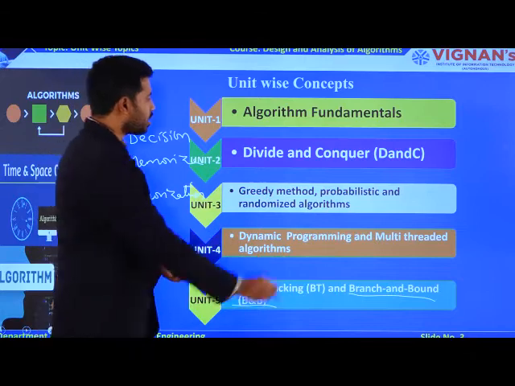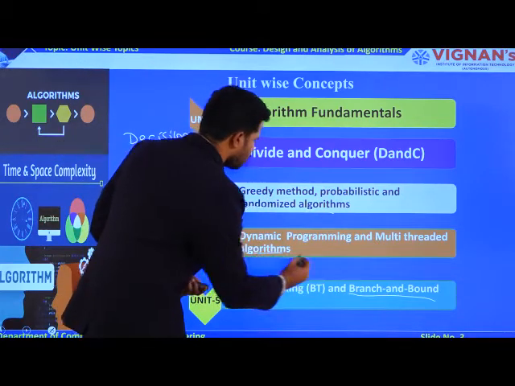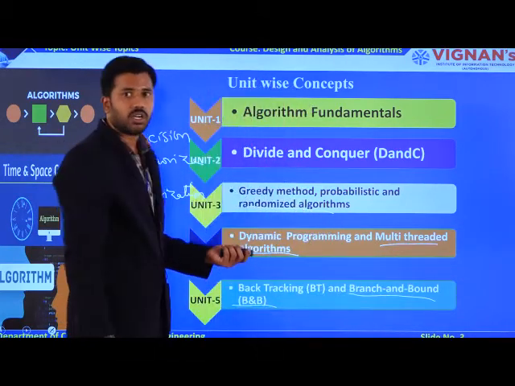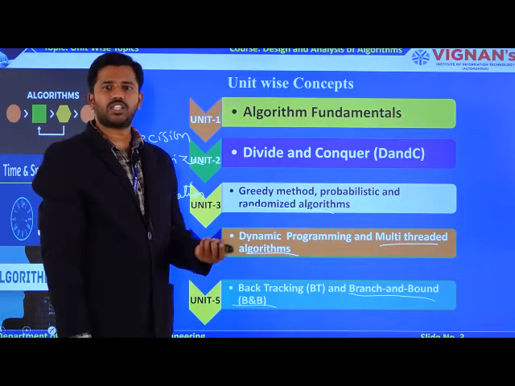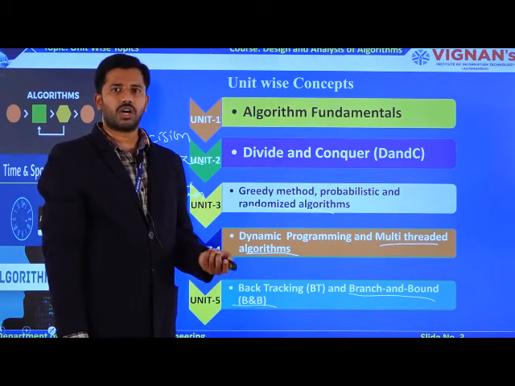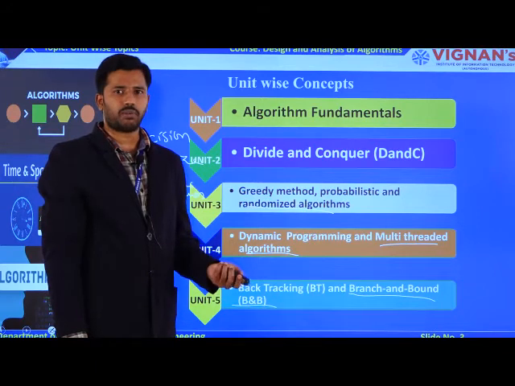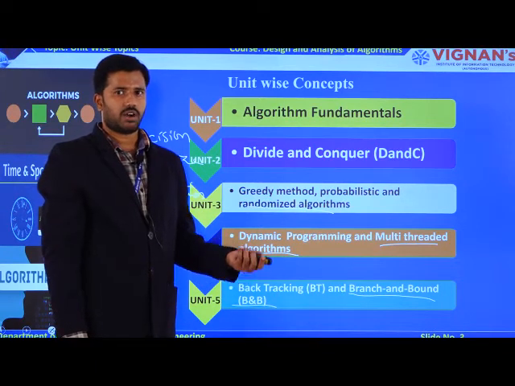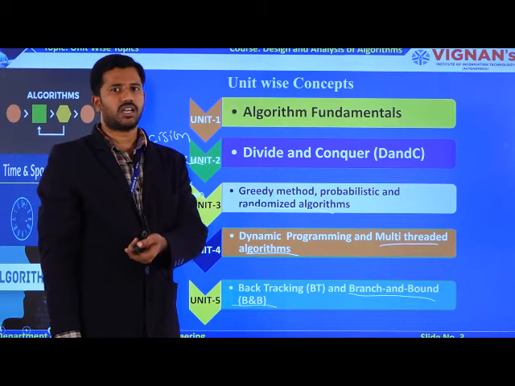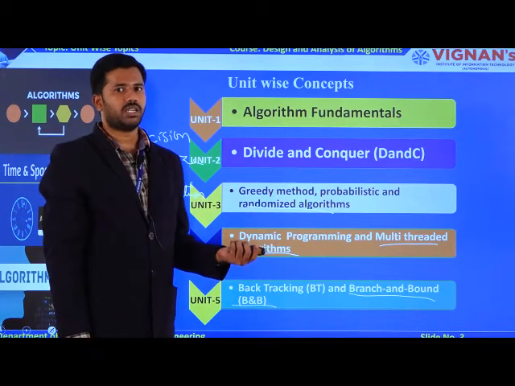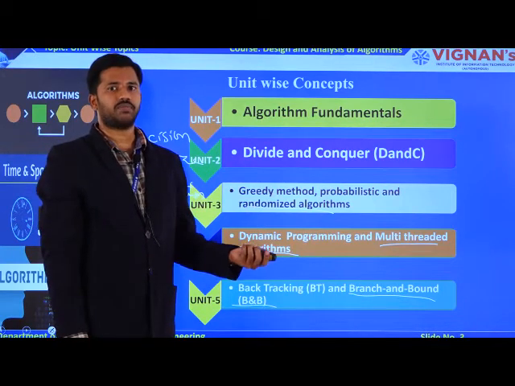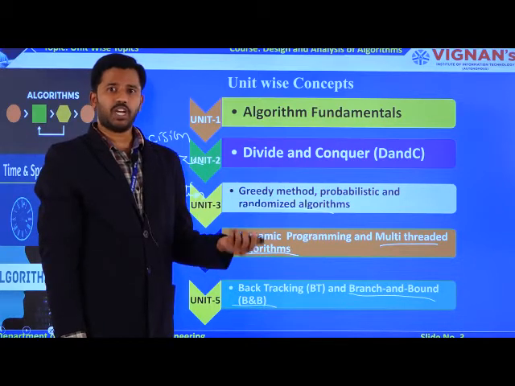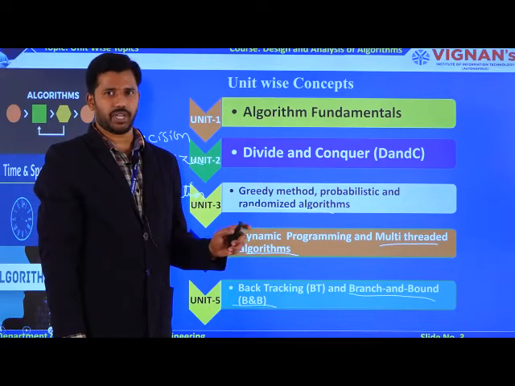And coming to the remaining concepts, like randomized algorithms as well as multi-threaded algorithms. For randomization, take the example of quicksort. In quicksort, how do you select the pivot element? Either the first element, the middle element, or the last element. But in randomized algorithms, you select the pivot element randomly instead of fixing a particular place.